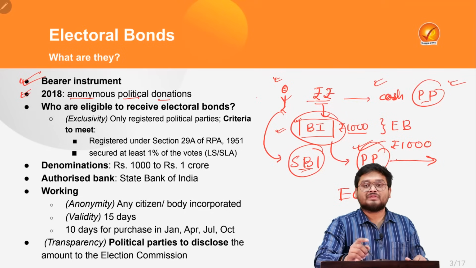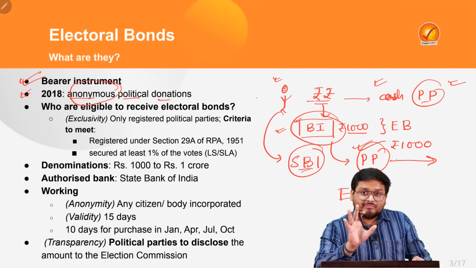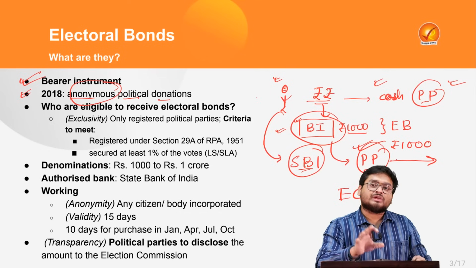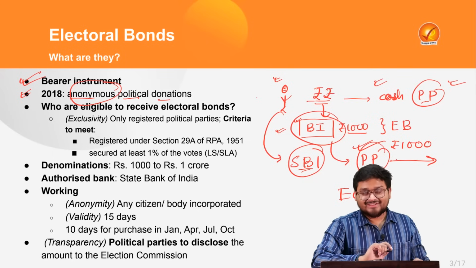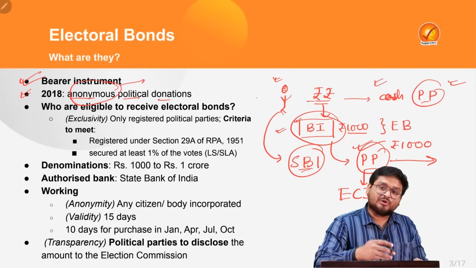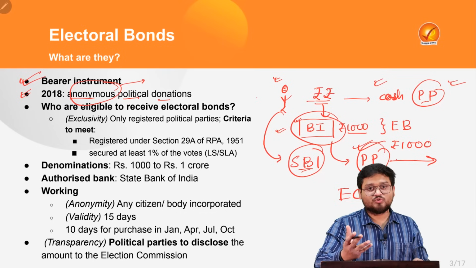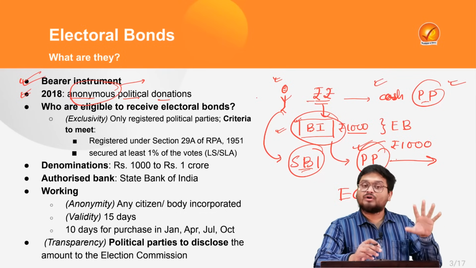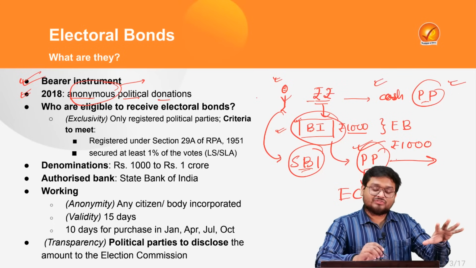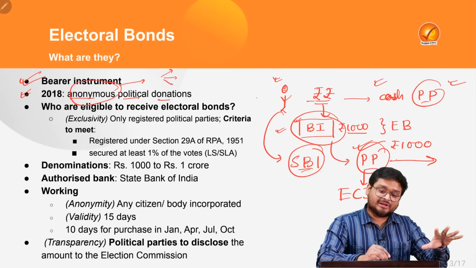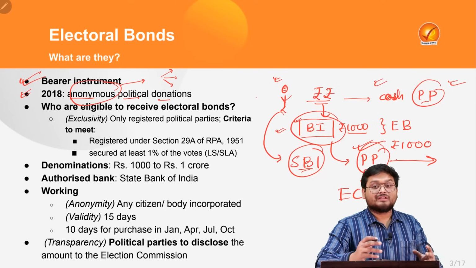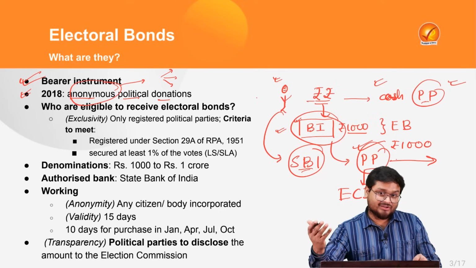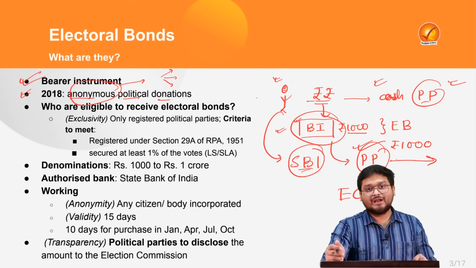Now you may ask me why. Because there can be some donations in the economy or in the entire political arena with reference to political elections, where the people who are donating do not want their names to be made public. Because if you are a particular person who is donating to multiple political parties, maybe the person is not comfortable letting the public know to which parties they are donating. This is one aspect.